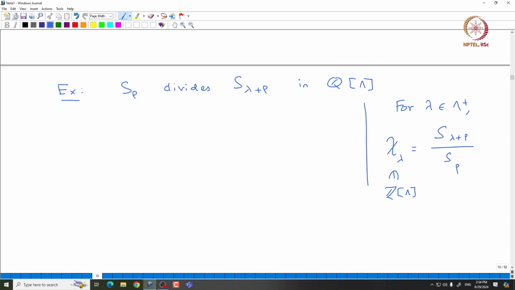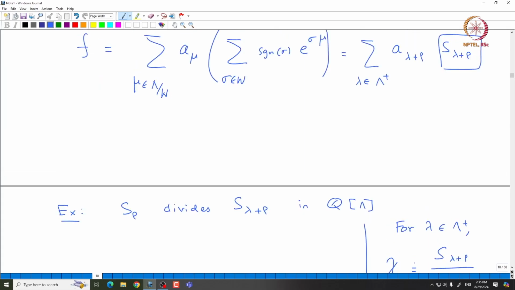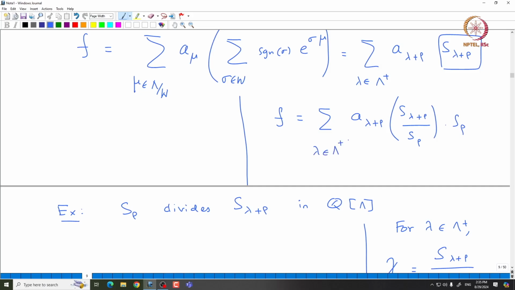But you can easily prove that S rho indeed divides S lambda plus rho. I will outline the proof in a minute, but first, how do you use this to conclude the result that we wanted? Then you can write F as the summation of A lambda plus rho times S lambda plus rho divided by S rho, times S rho, where lambda is in lambda plus.